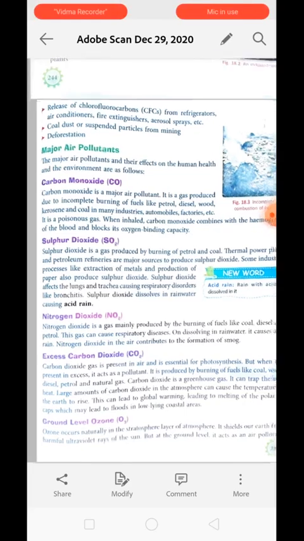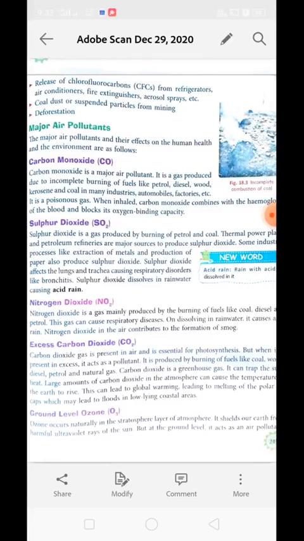Next is sulfur dioxide. Sulfur dioxide is a gas that is produced by burning petrol and coal. Thermal power plants and petroleum refineries are also major sources of production of sulfur dioxide. Sulfur dioxide, SO2, is present in the environment as an emission of these industries.